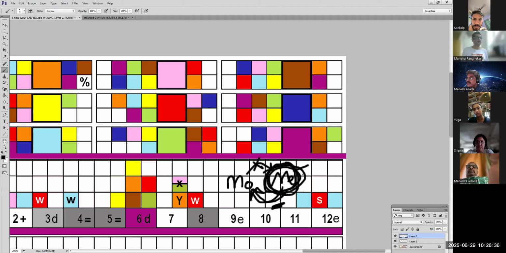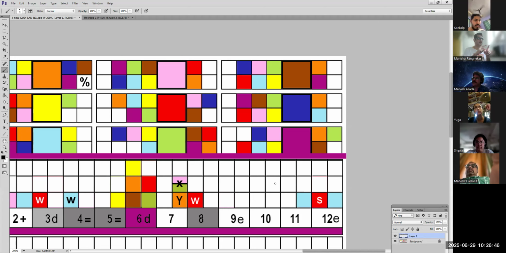So I have this combination in my 6th house. So 6th house is what? Rogue. So kidney related issue to the mother. And because it is a 6th house, it is giving an illness.